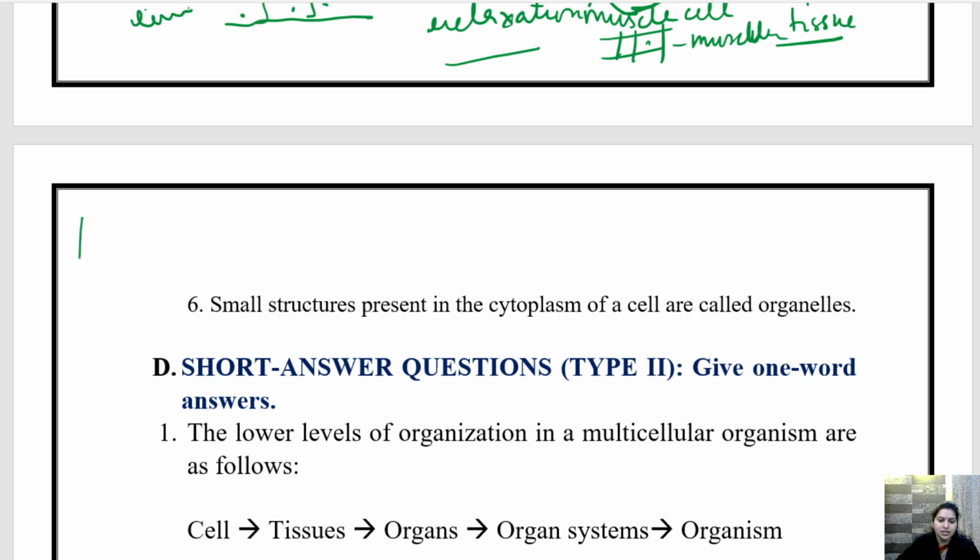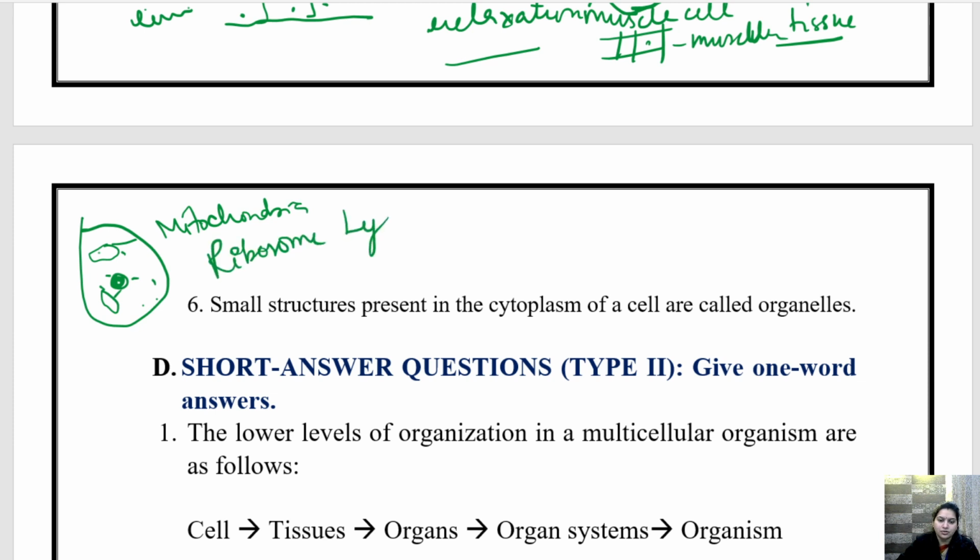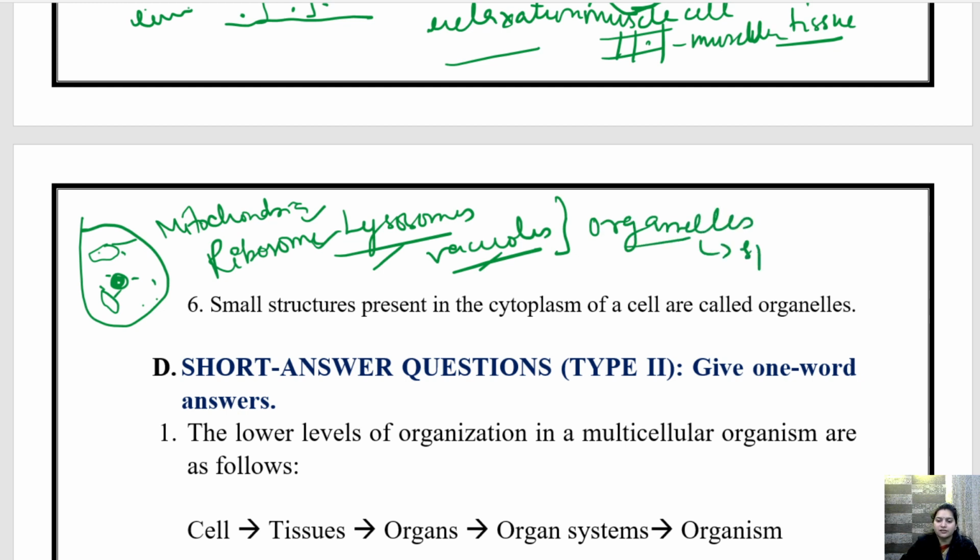So what are organelles? This is a cell. This is a cytoplasm. We have a nucleus, and there are several organelles like mitochondria. Then we have ribosome. Then we have lysosomes. Alright, we have vacuoles. So all they are the organelles. They are called organelles. And all the organelles have their specific function. All these organelles have specific functions to perform. Getting it? So this is called organelle.